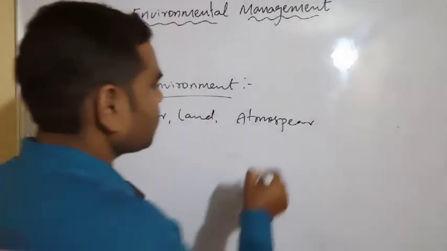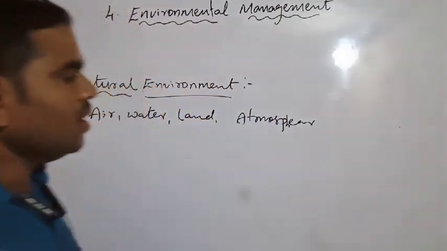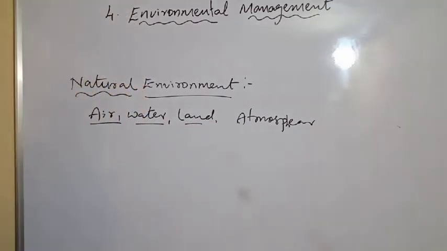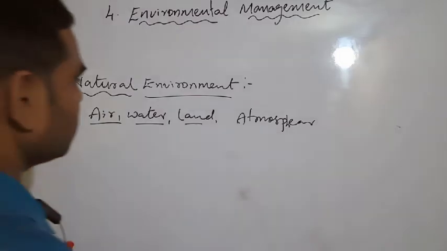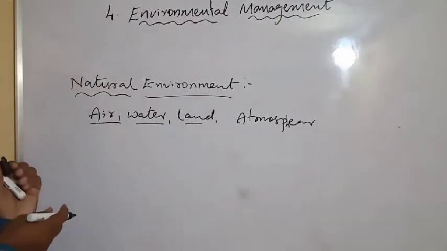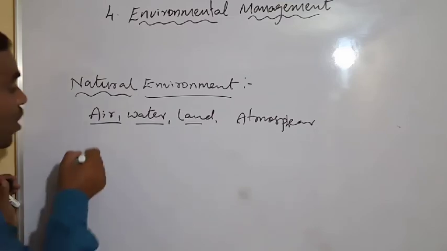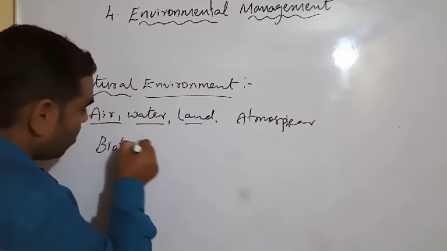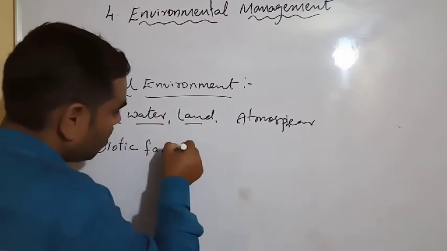Next, see this slide. The natural environment has land, water, atmosphere, and living organisms, and continuous interaction occurs between the biotic and abiotic factors. See, it continuously interacts between the abiotic factor and biotic factor.